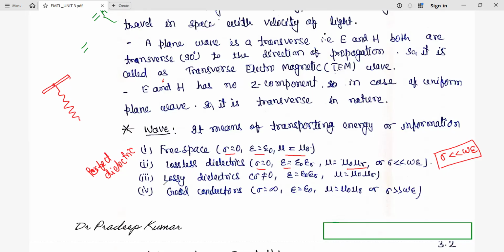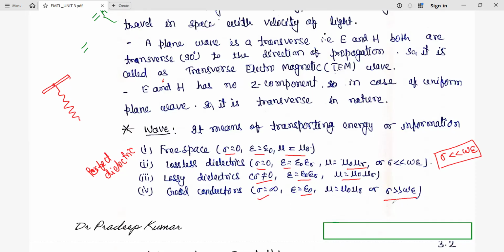And again, we have lossy dielectrics. In lossy dielectrics, conductivity is not equal to 0, and the remaining parameters are epsilon equal to epsilon naught into epsilon r, and mu equal to mu naught into mu r. Whereas in the case of good conductors, conductivity is very high, almost infinity, epsilon is epsilon naught, and mu is mu naught into mu r. Here sigma is much greater than omega epsilon.